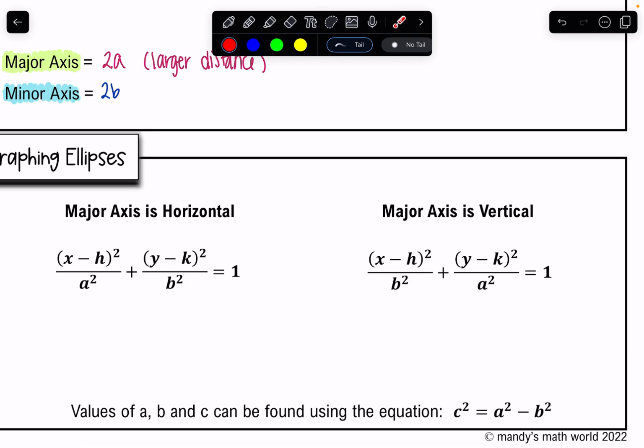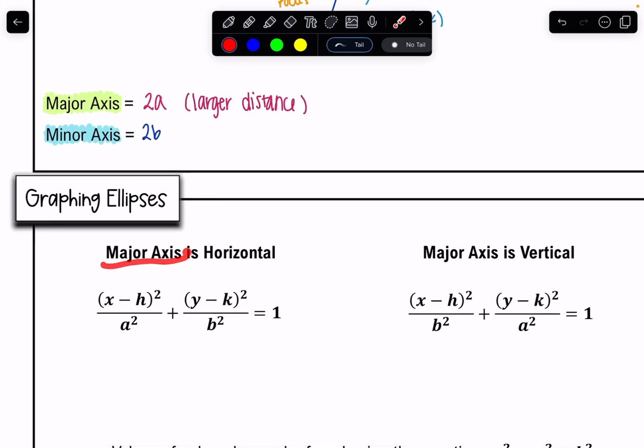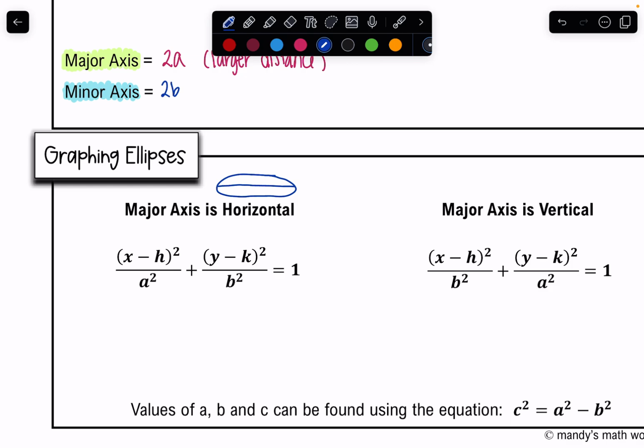So my major axis being horizontal, what does that mean? That means if the major axis or the larger distance is horizontal, meaning we're going across, it may be helpful to draw a shape. So that larger distance is a horizontal line, okay? Which we know horizontal lines have zero slope. So that would be major axis is horizontal. Look at this type of equation. It is very similar to my circle. We have x minus h squared, y minus k squared, but we now see that fraction piece come in.